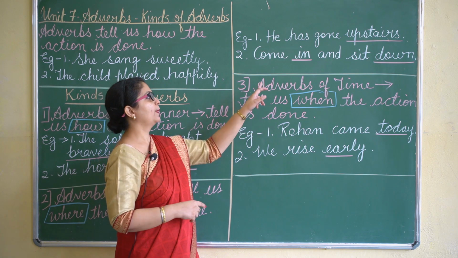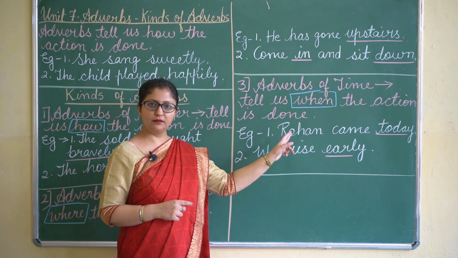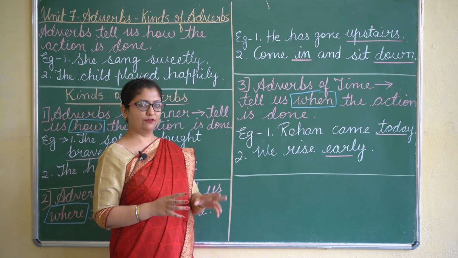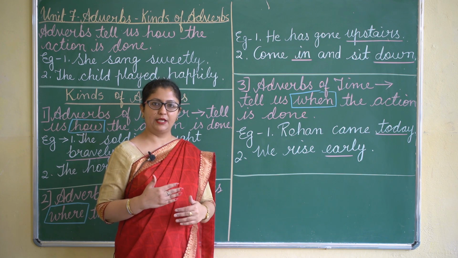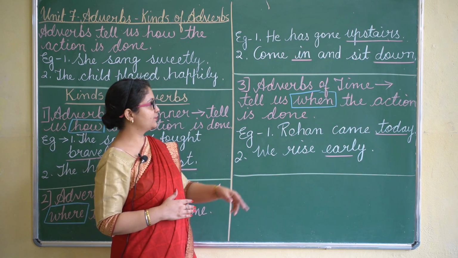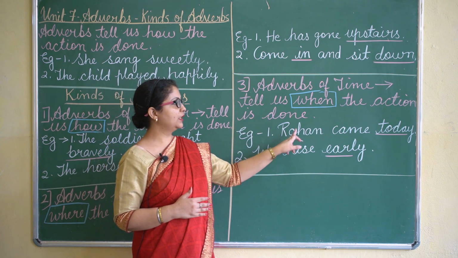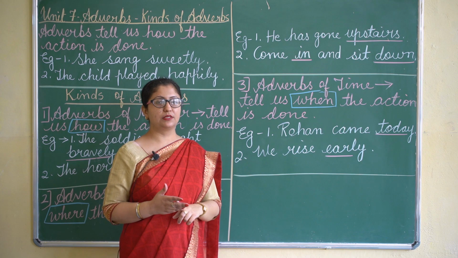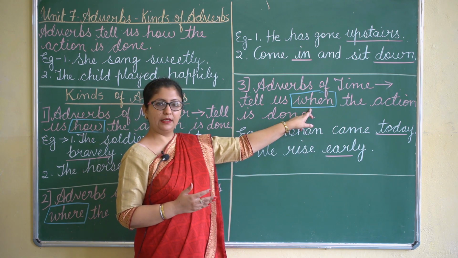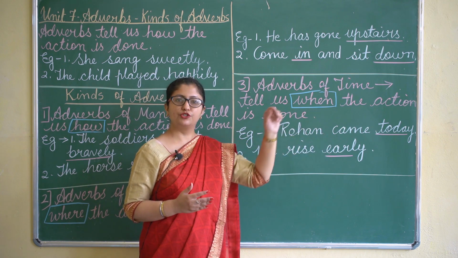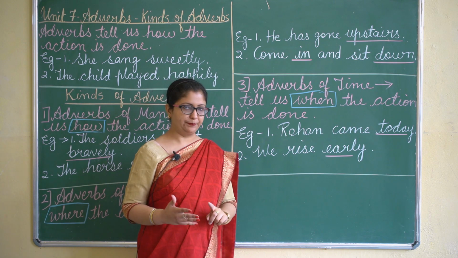Next is adverbs of time. Now it tells us when the action is done. Whatever action is being done, at what time it is taking place or at what time it has been done, that will be adverbs of time. For example, Rohan came today. What action was done by Rohan? Came. Now, when he came? Today. So, the word today is adverb of time.